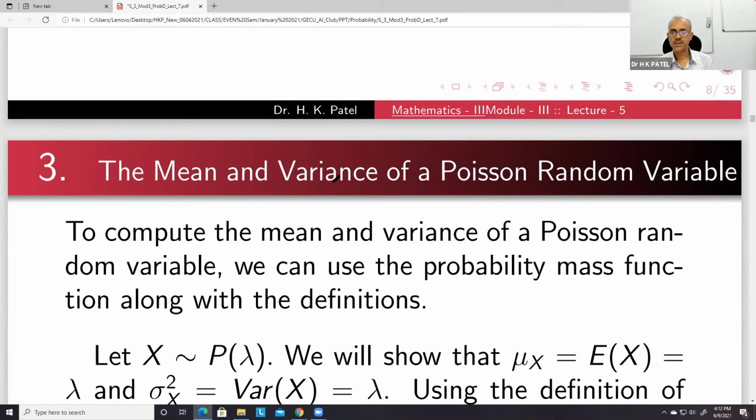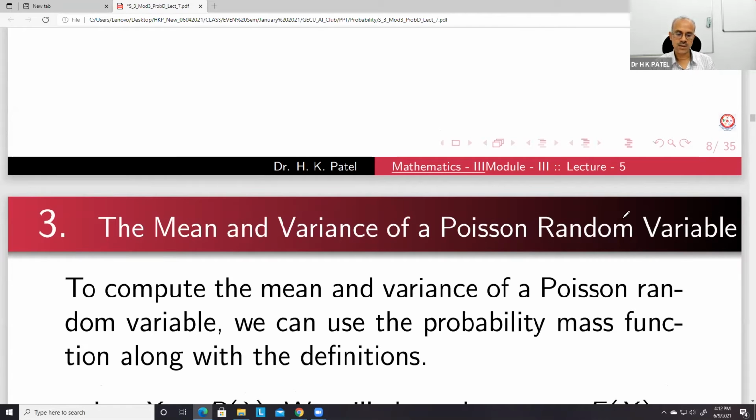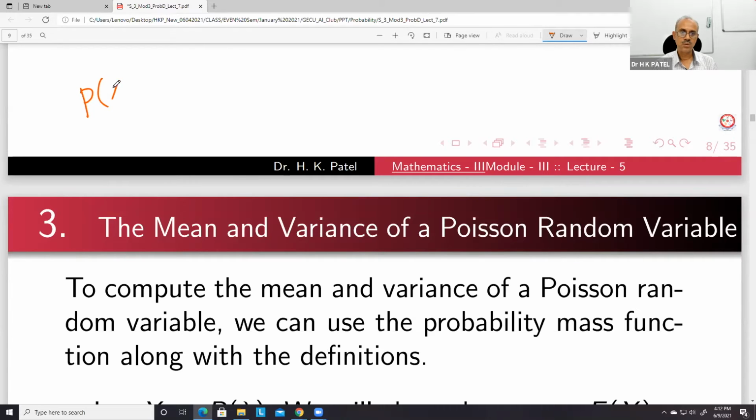Then we can see the mean and variance of the Poisson random variable. In this case, you can see that both mean and variance are the same. So this is our Poisson PMF, that is e to the power minus lambda, lambda to the power x upon factorial x.